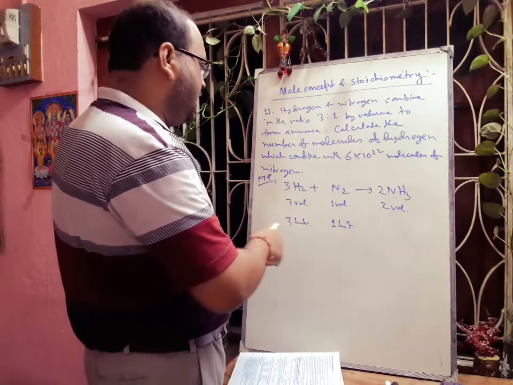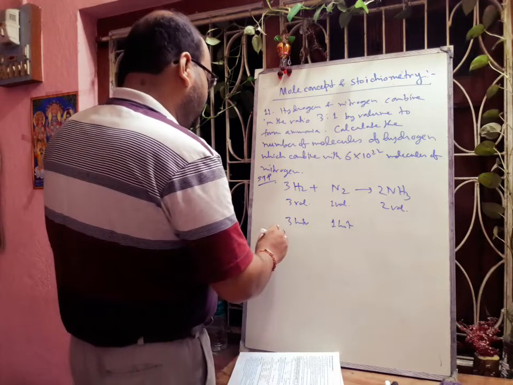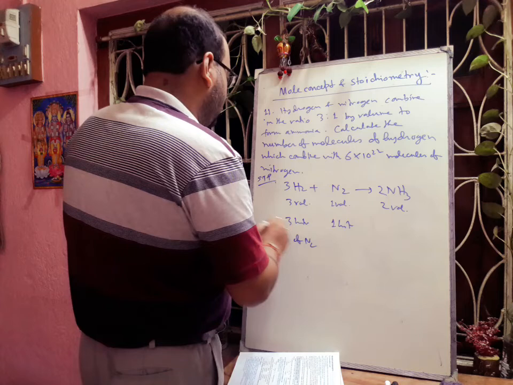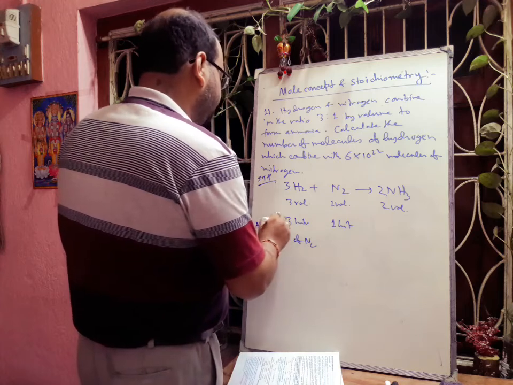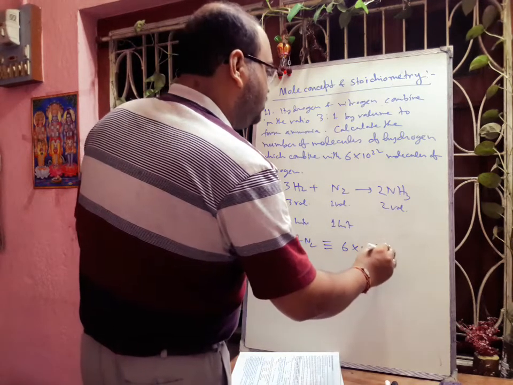So here it is written that the hydrogen which combines with 6 into 10 to the power 22 molecules, so 1 volume of nitrogen at STP is equivalent to 6 into 10 to the power 22 molecules.